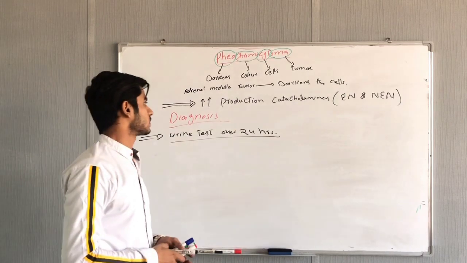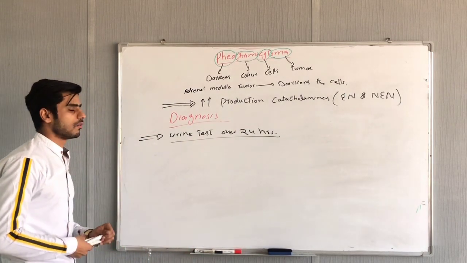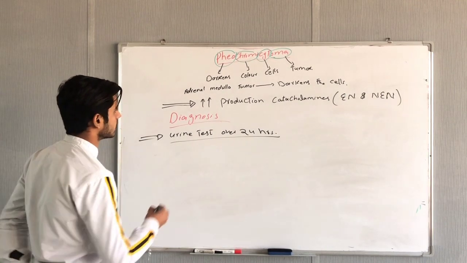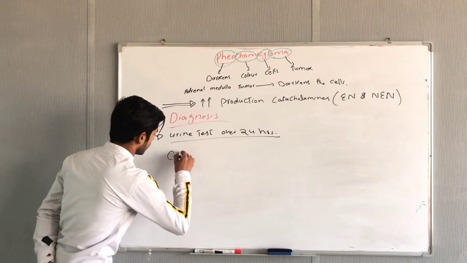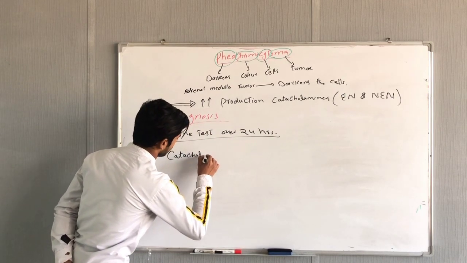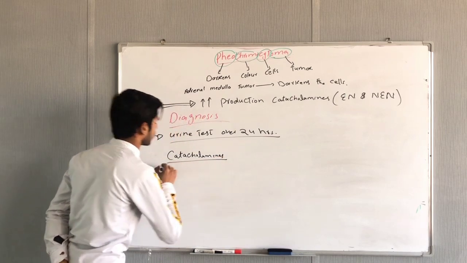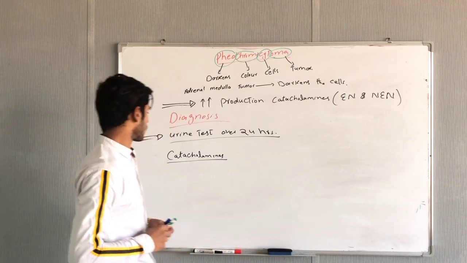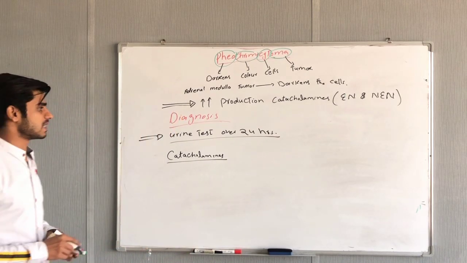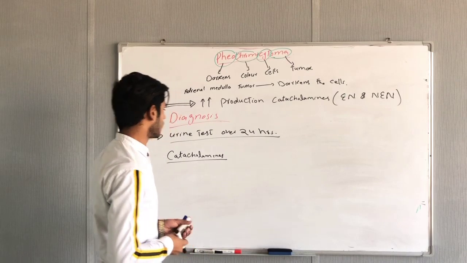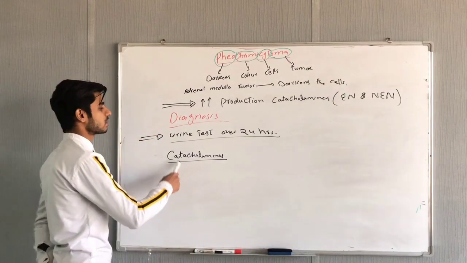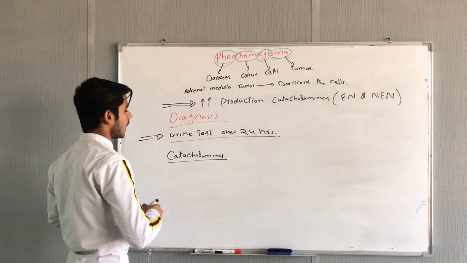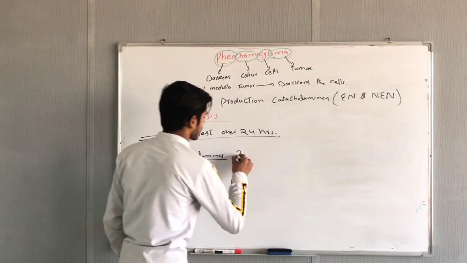If there is more production of catecholamines, then these catecholamines will be excreted out in the urine. So we will check the catecholamine levels. Why do we check catecholamine levels in a urine test over 24 hours? Because if there is more production of catecholamines, they will be excreted through the urine. So we will check their concentration in the urine. Also, along with catecholamines, we will also check the metanephrines.